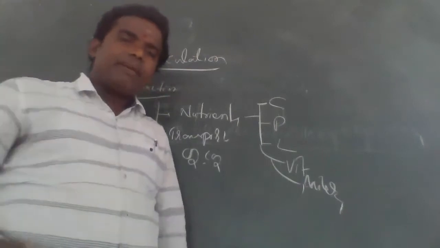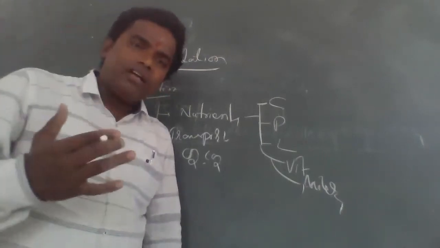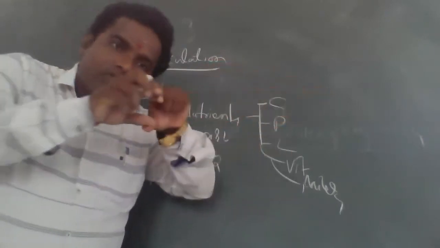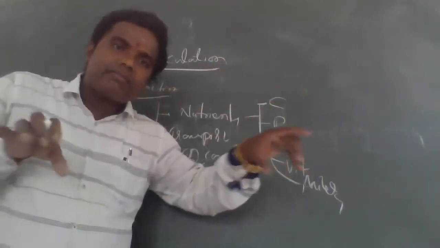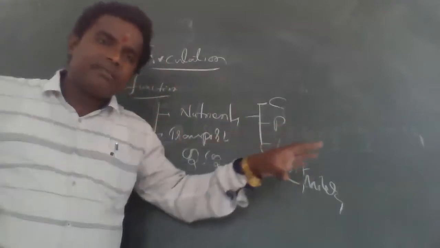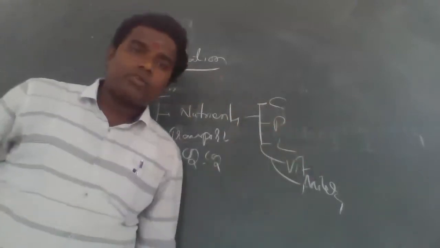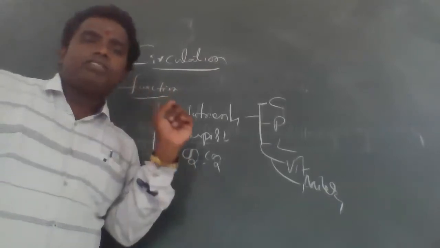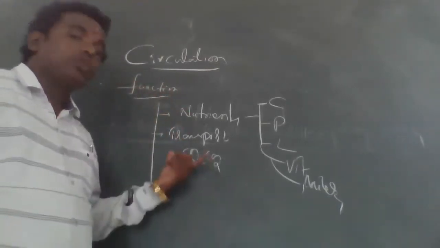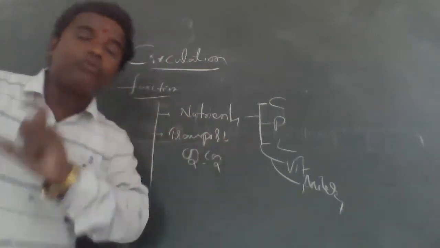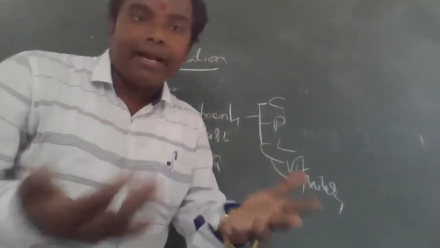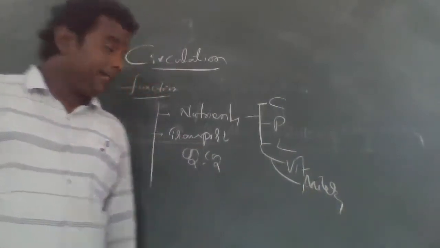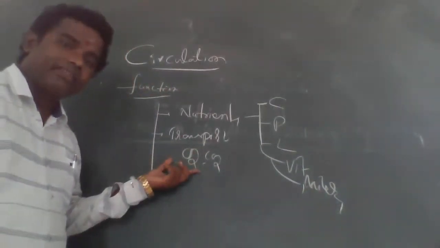That carbon dioxide is transferred from tissue to lungs through one fluid, which is called blood. The process is called circulation. The system is called circulatory system. The media are called body fluids, like blood, like plasma. This is the second function.